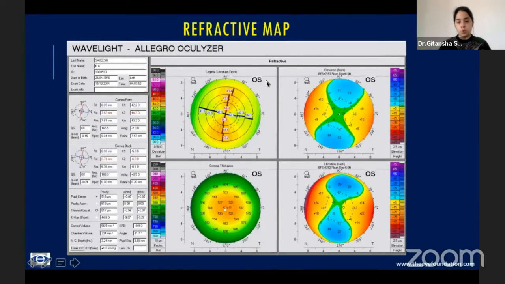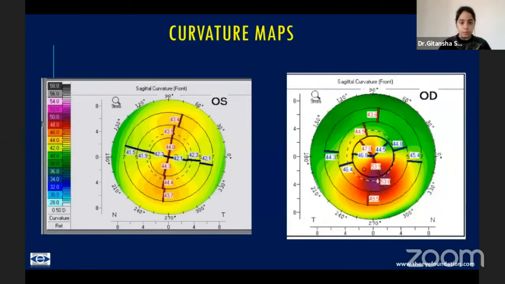This is what the general quad map looks like. Again, it has the curvature, the elevations in the anterior and the posterior cornea, and the pachymetry. How the Pentacam scores over the Orbscan is that here the posterior cornea is actually truly measured. It's not extrapolated from the anterior cornea like it is in the Orbscan. So the data here is definitely more specific as compared to what you get on the earlier topography or the Orbscan.